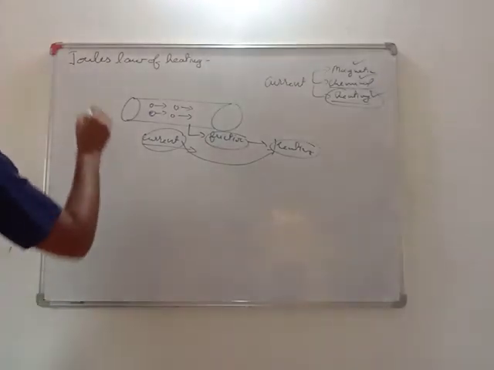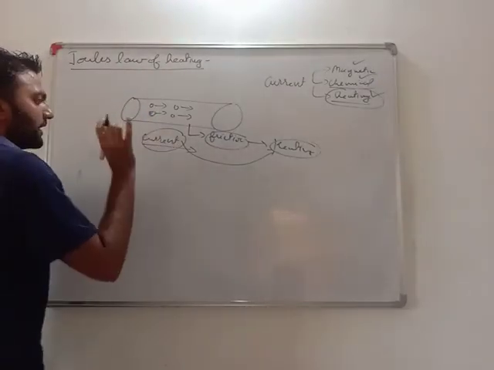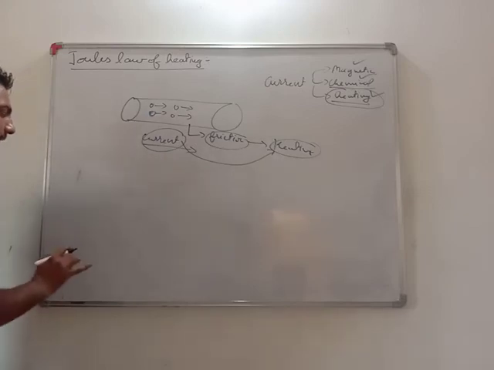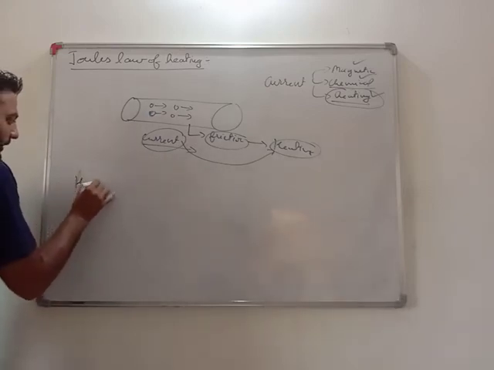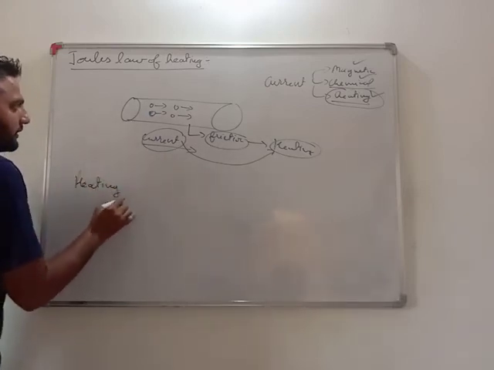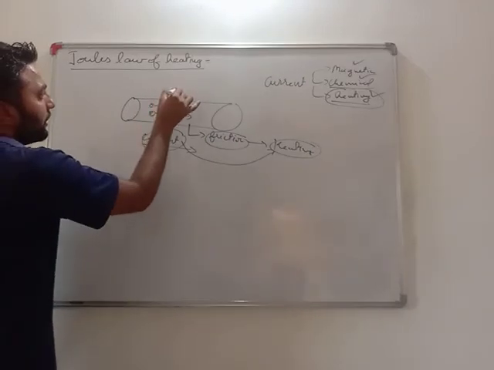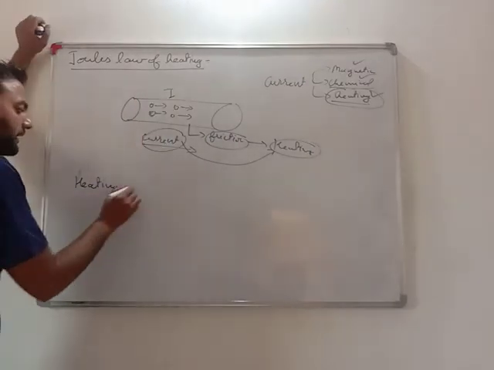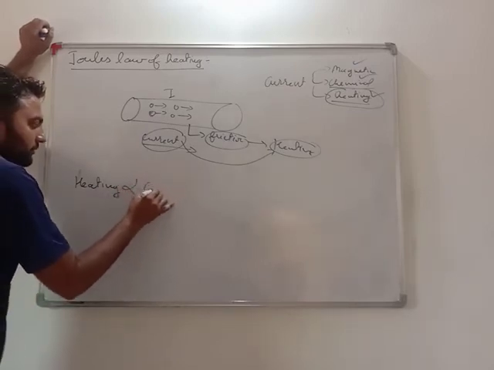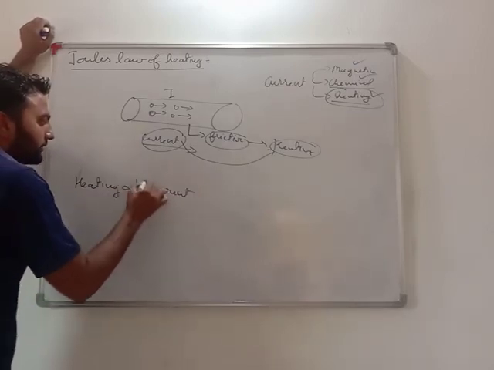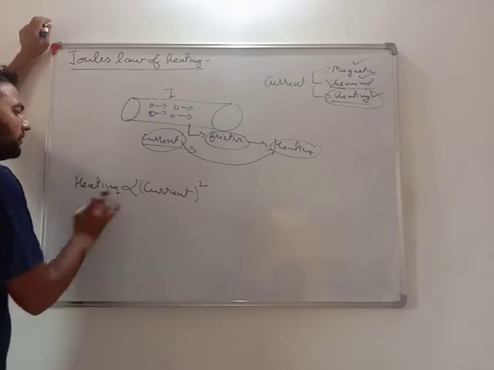So, very important. What is Joule's law of heating? Joule's law of heating states that heating in any material depends on the amount of current in it. More is the current, more is the heating.